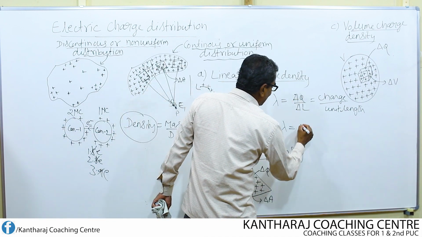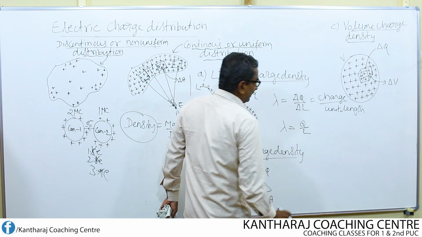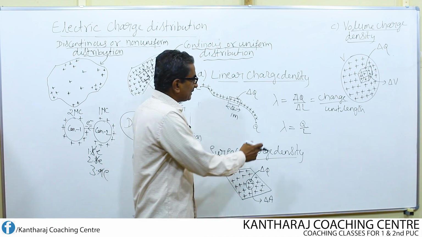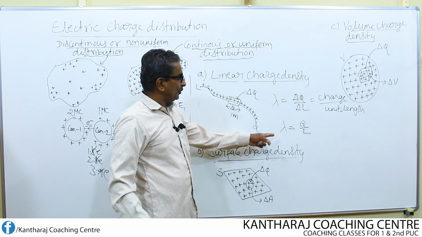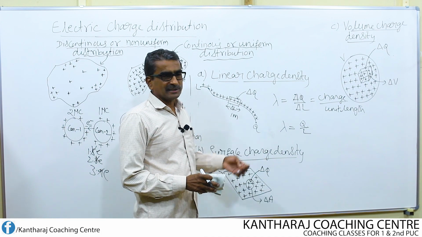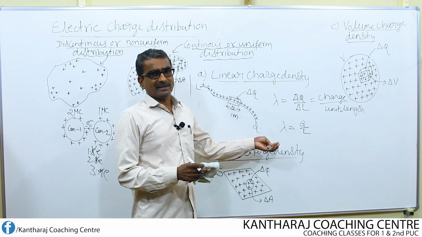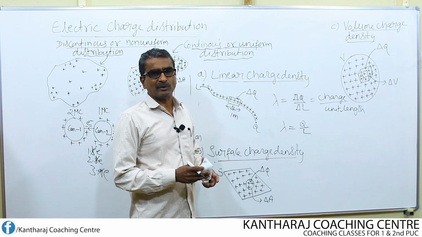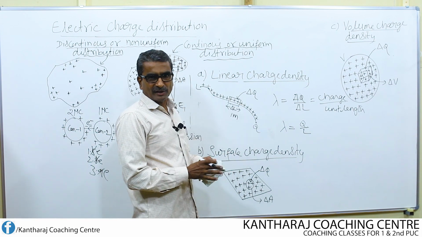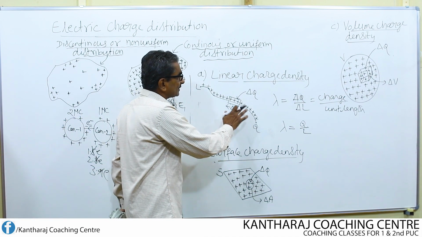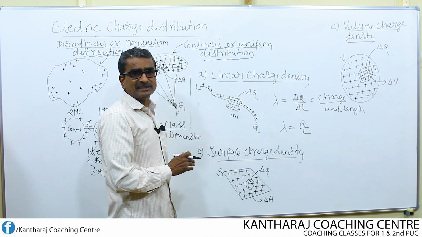So, if Q is the total charge on this line, then the linear charge density corresponding to this entire length can be written as Q divided by L, and it is represented by the symbol lambda. I hope that you know about these notations: alpha, beta, gamma, theta, lambda. All these are Greek notations. So this is nothing but linear charge density.